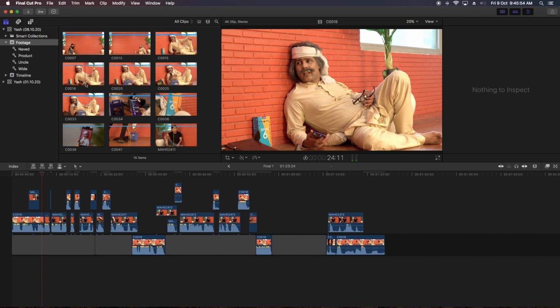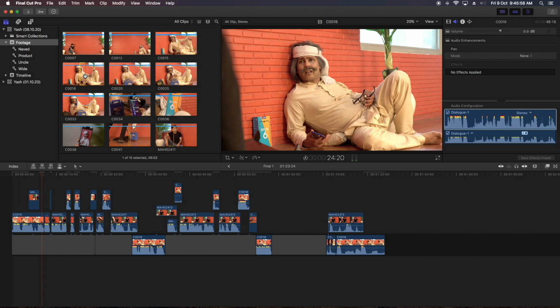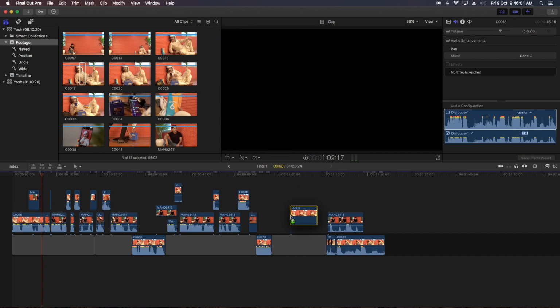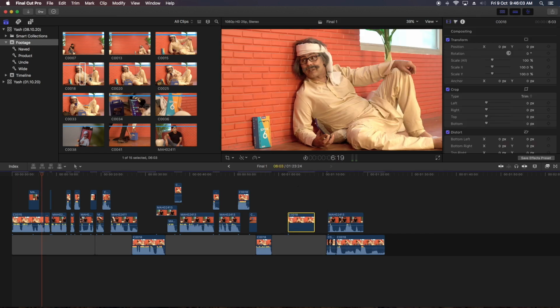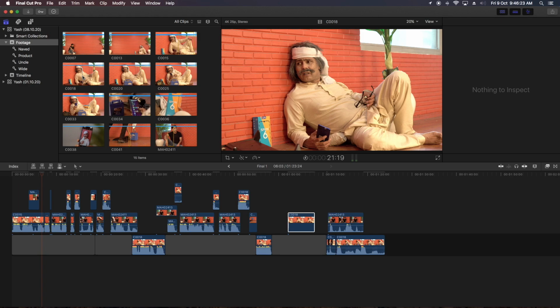Why do we have to remove this in and out? Because sometimes we place or mark our in and out on a shot. We'll track this on our clip. Now if we ever in future want to move this clip to the timeline, it will only move the part between this in and out duration. So to reset this clip, we have to reset this in and out. So we'll press option X to reset the in and out points.